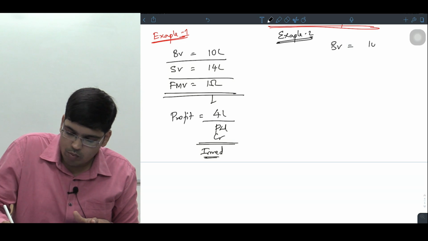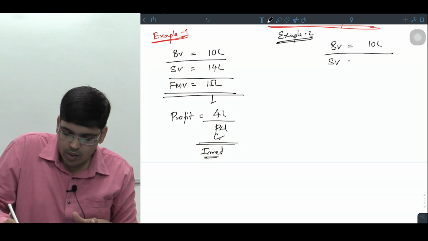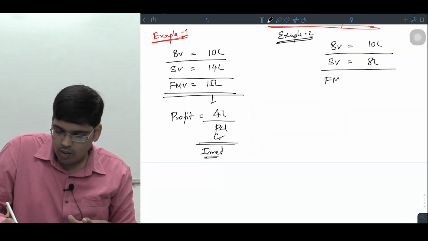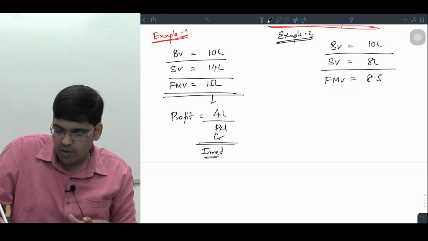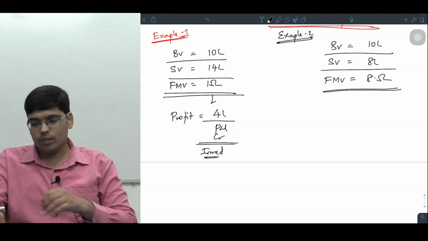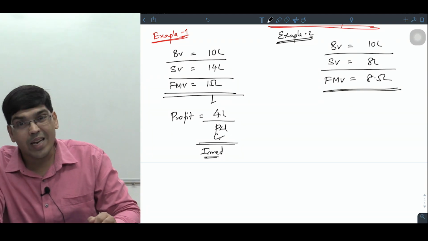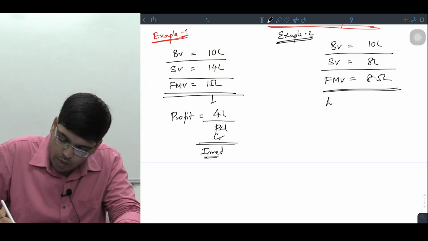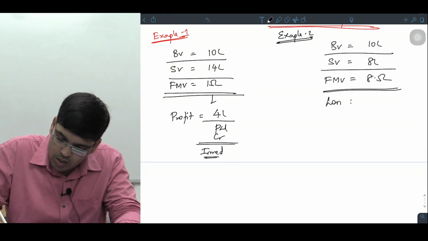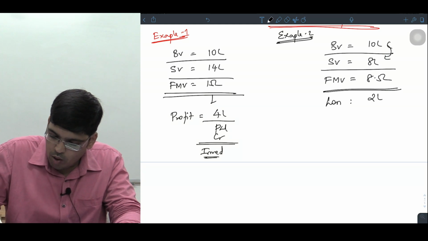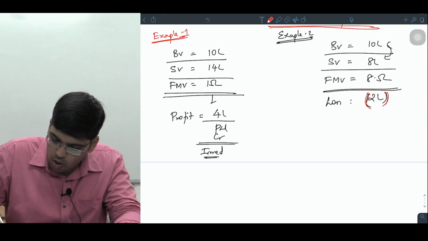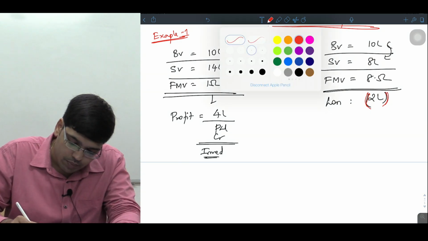Okay. Example number 2. The book value of the asset is how much? 10 lakhs. The sale value is how much? The sale value is 8 lakhs. The fair market value is how much? 8.5 lakhs. सुनना ध्यान से. No doubt you have sold the asset at lesser price, but you have made a loss. How much the loss you have made? The loss you have made is a comparison of these two. You have made a loss of 2 lakhs. 2 lakh का loss हो गया आपको. This 2 lakhs loss, what we should do is a question right now.